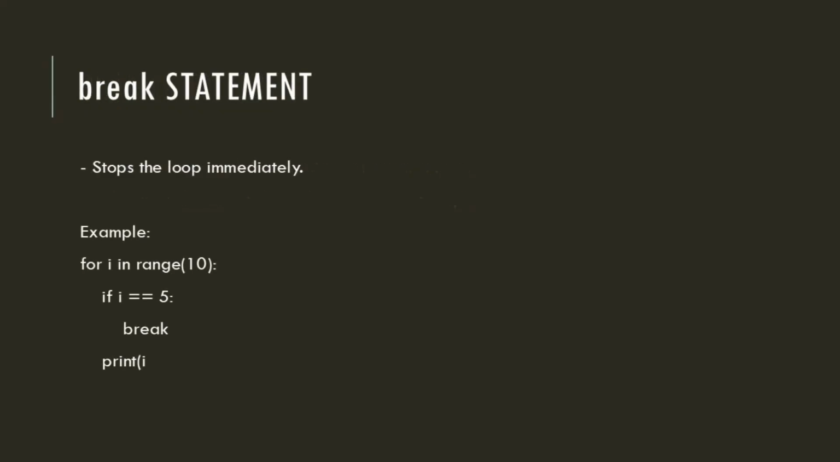Break, continue, and pass statements. These three keywords control the loop flow. First is break. Stops the loop immediately. For i in range 10, if i equal to 5, break, print i. This loop will print numbers from 0 to 4, and when 5 is reached, the loop will stop.